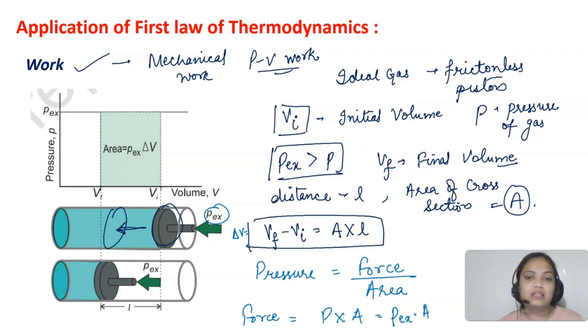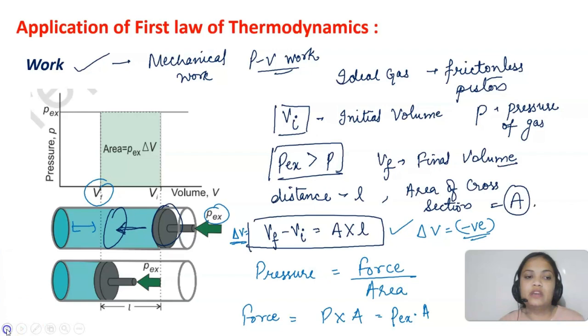I hope it is clear till here that the force being applied on the piston is P external into area, and we have calculated the change in volume, V final minus V initial, but keep in mind that delta V here will be negative. Why is it negative? Because the final volume is less than the initial volume, so of course the value will be negative here.